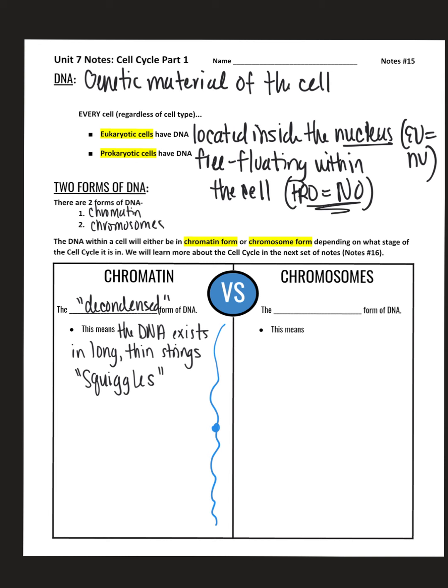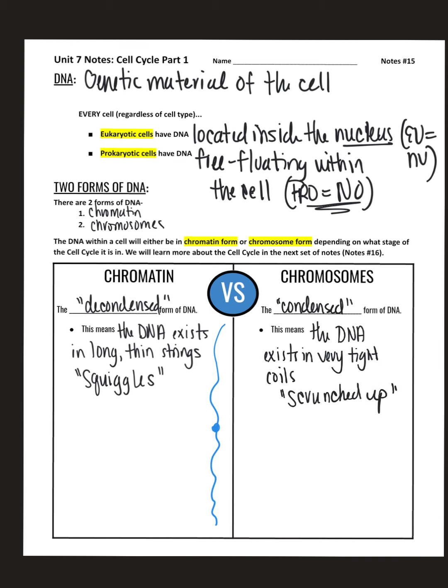So let's go over here to chromosomes. We're going to be spending a lot of time talking about chromosomes in biology class. Chromosomes are the condensed form of DNA. And what this means is the DNA exists in very tight coils. In other words, the DNA is kind of scrunched up.